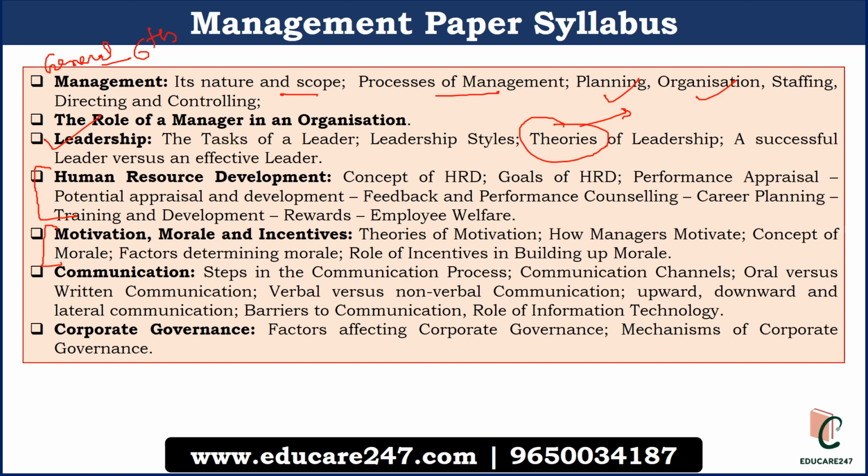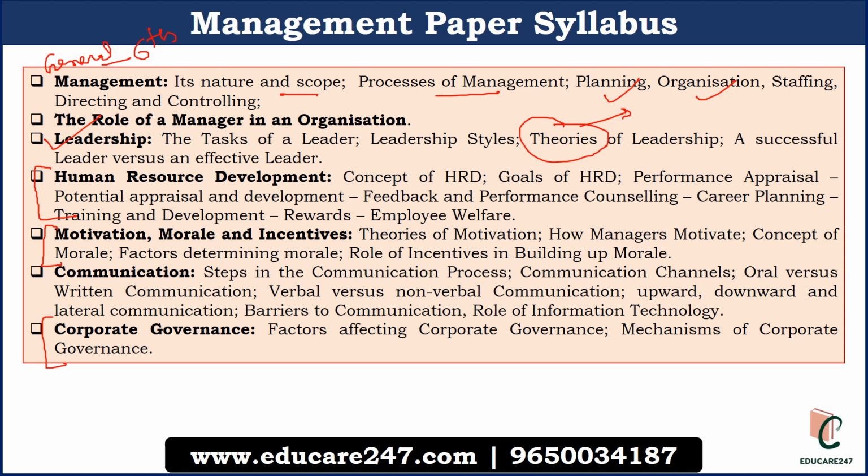The last and the sixth topic is corporate governance. Here you have to read about factors affecting corporate governance, mechanisms of corporate governance. In this section, some current affairs can be there if some changes have been made for corporate governance in the companies law. So that you have to read. If SEBI is putting some regulation for corporate governance, that you have to read.